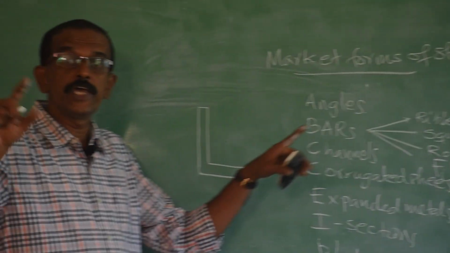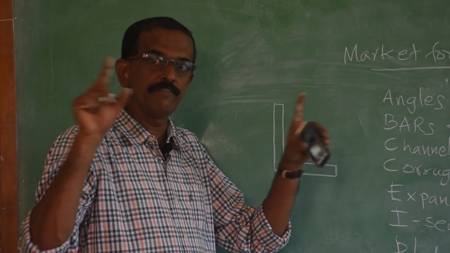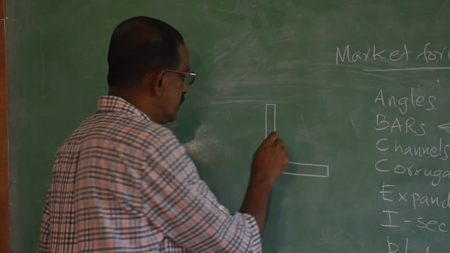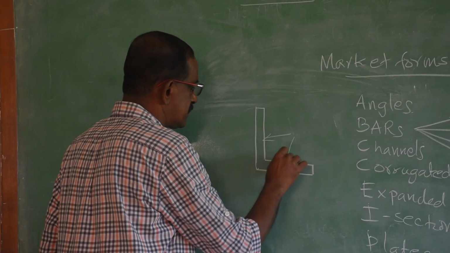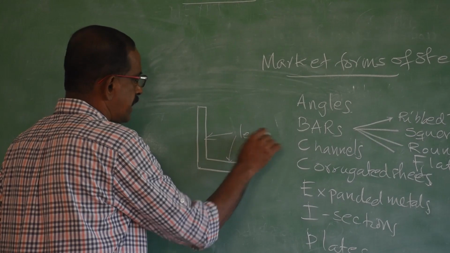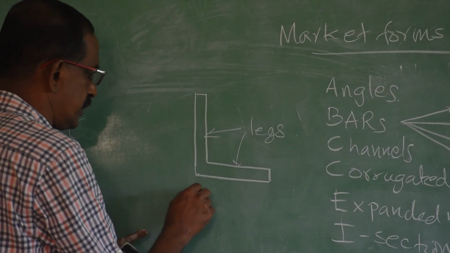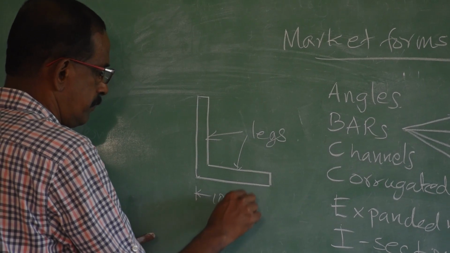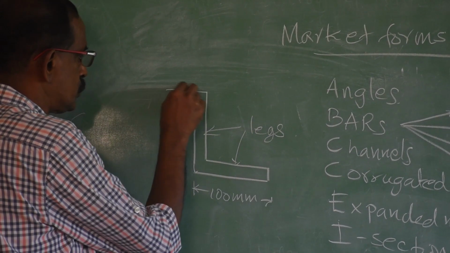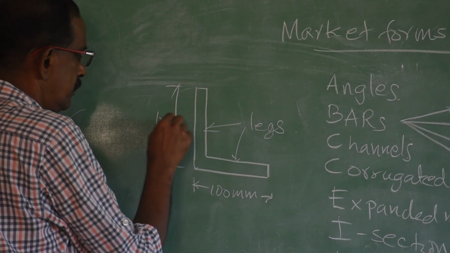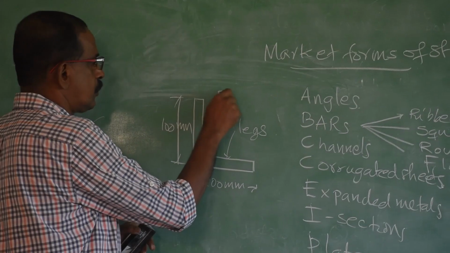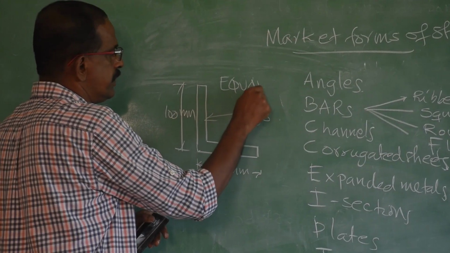That is available in 10 meter length in the market, 10 to 11 meters length. These are called the legs of the angle. Legs can be of equal length. Equal length means if this is 100 mm, this can also be 100 mm. If that is the case, it is called equal angle.